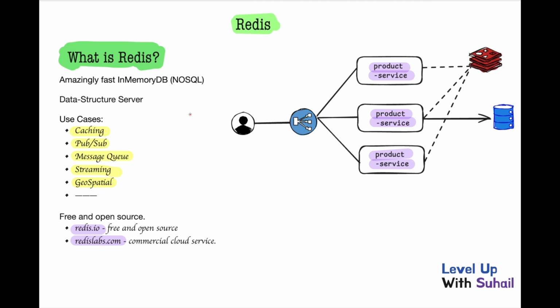Now, the use cases: Redis is not used only for caching. It can be used for pub sub. For example, when we build the chat application, we will see this pub sub mechanism being used there. It can be used as a message queue, for streaming applications, and for geospatial applications, for example finding the nearest service, such as the nearest restaurant to your location. We will also build one project based on this geospatial data structure.